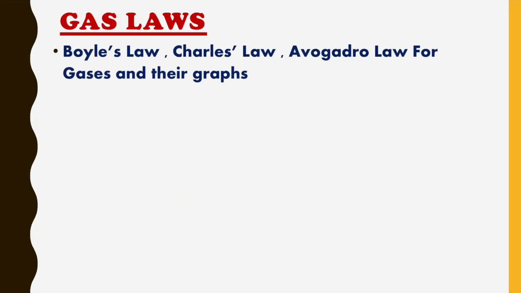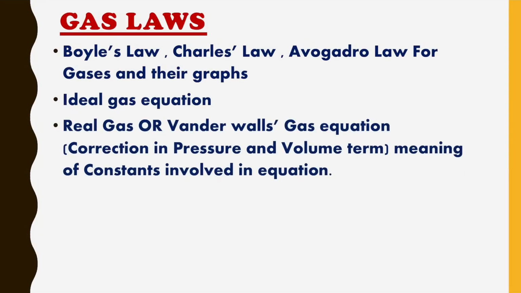Now the next chapter that we should study is gas laws. In gas laws, the first thing that we have to study is Boyle's law, Charles' law, Avogadro's law for gases, and their graphs also. Graphs are very important, especially the PV graph. Next topic is the ideal gas equation. It is but obvious. And after that, what are the faults in the ideal gas that we have encountered in real life. And after that we have the real gas equation, also called the van der Waals gas equation.